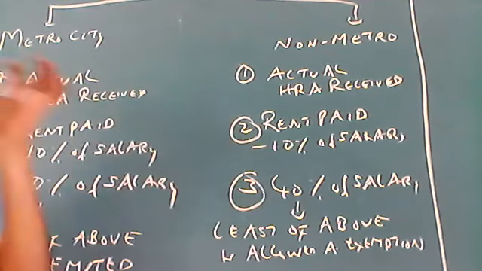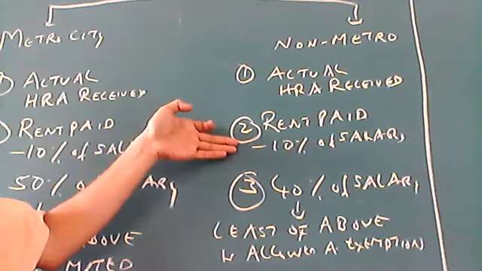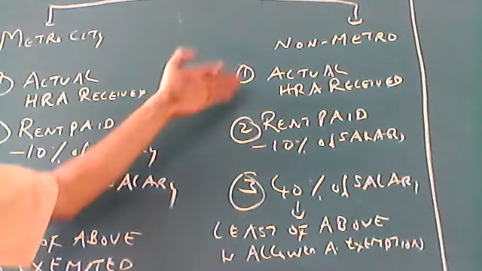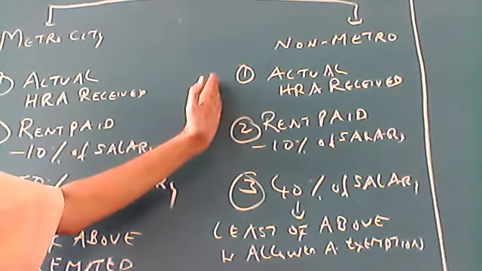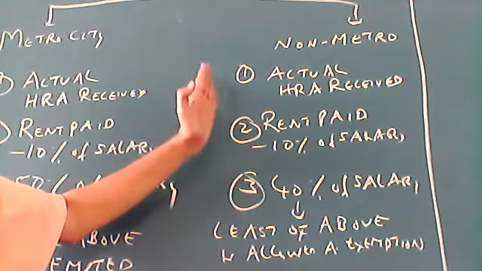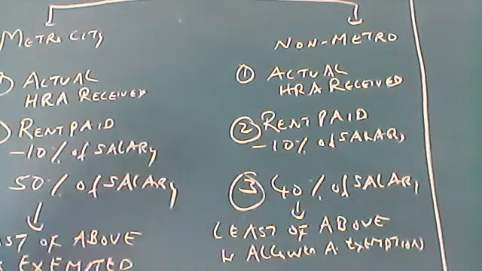You got a zero, any one. Suppose second is zero. What happens? Whatever the actual HRA received is fully taxable. No exemption is given. Remember, if any one condition is zero, either in metro or non-metro, we cannot give any exemption. So whatever HRA you receive is fully taxable. That means you have to enter it in the main format.